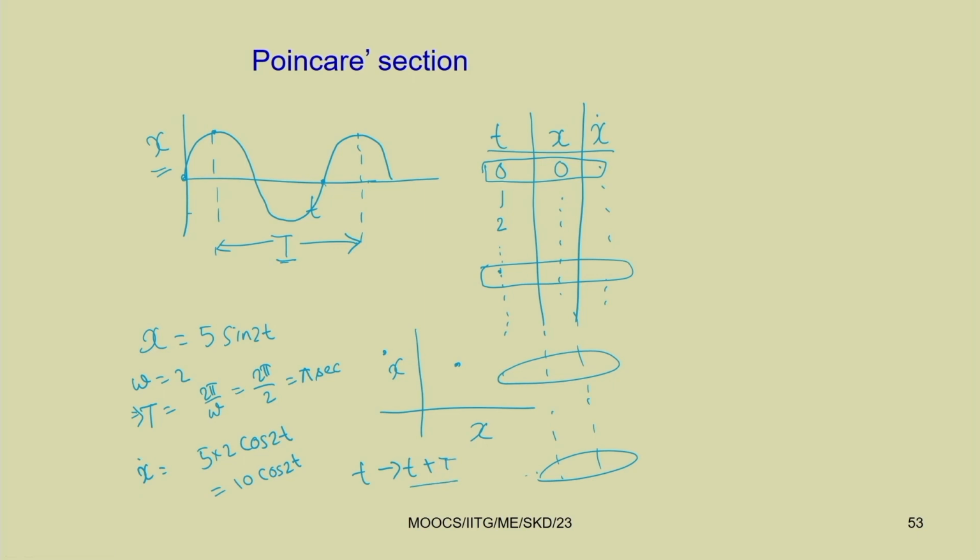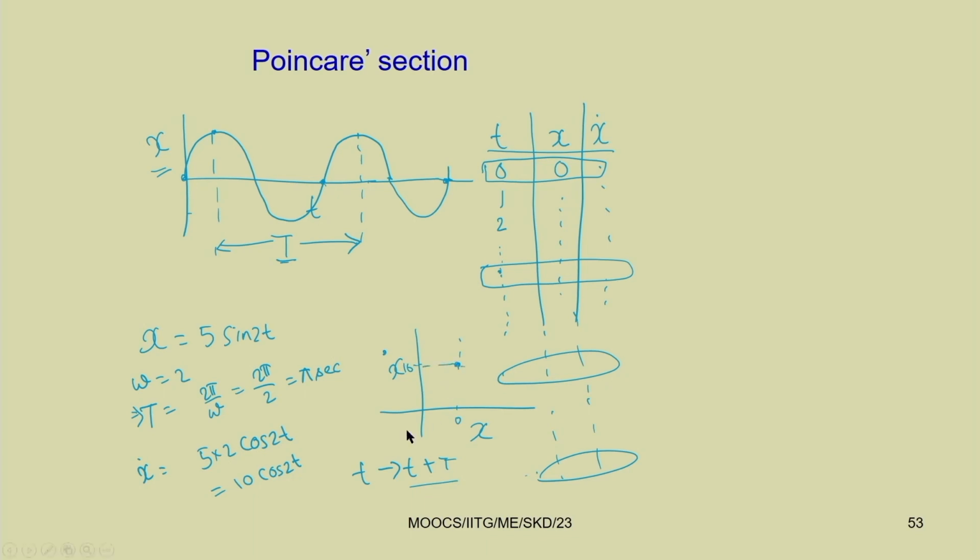Here, what have you seen? Sine 0 equals 0. After one cycle it is also 0, after one cycle again it will be 0. This is again 0. But what will happen to x dot? At t equal to 0, cos 2t is 1, so x dot becomes 10. Similarly, after one cycle it will be 10. So, if I start with this as the 0 point, then x is 0 and x dot is 10. This is the point you are getting.